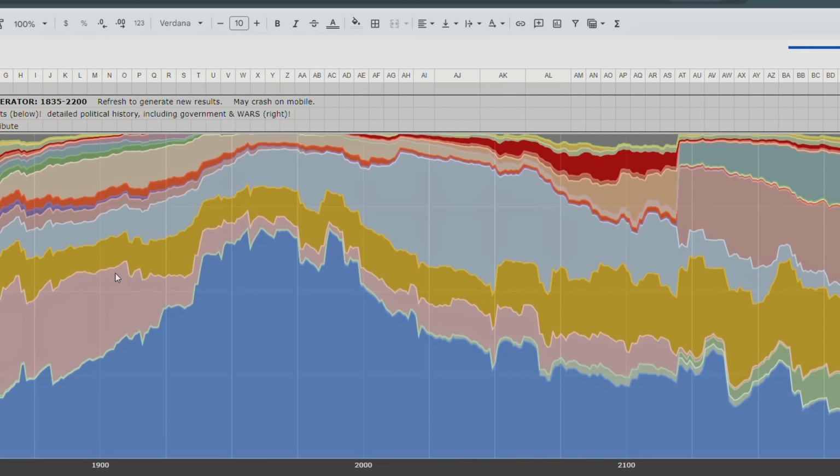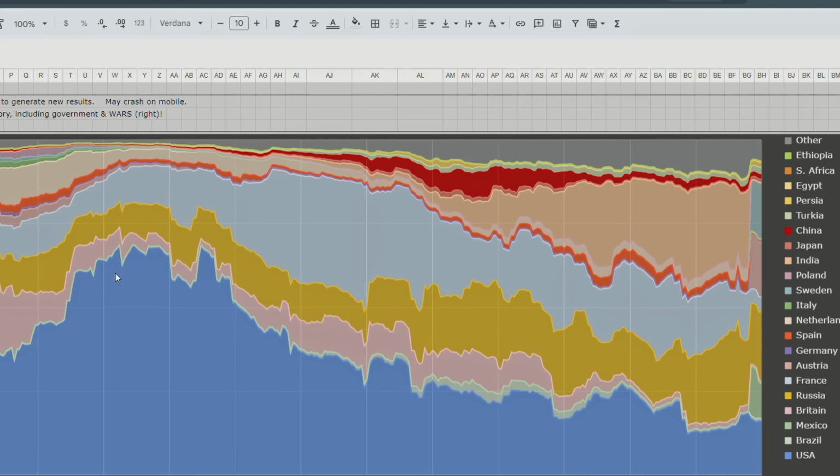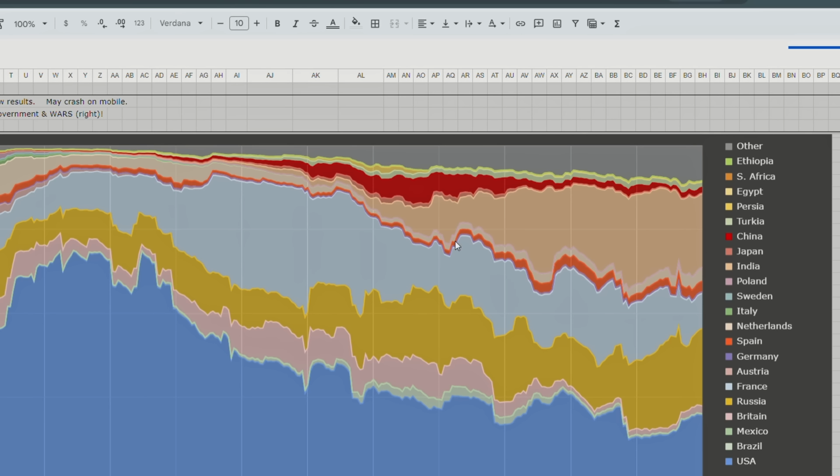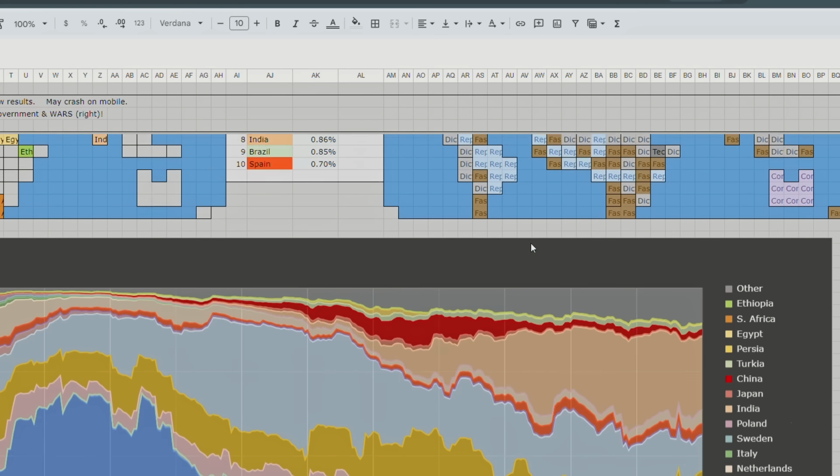France is doing pretty well in this timeline. Is that India? Please be India. I think that's India. Yeah, because this is other. These are the African countries. This is Turkey. This is China. That's Japan. And this is India. So India might be the strongest country.